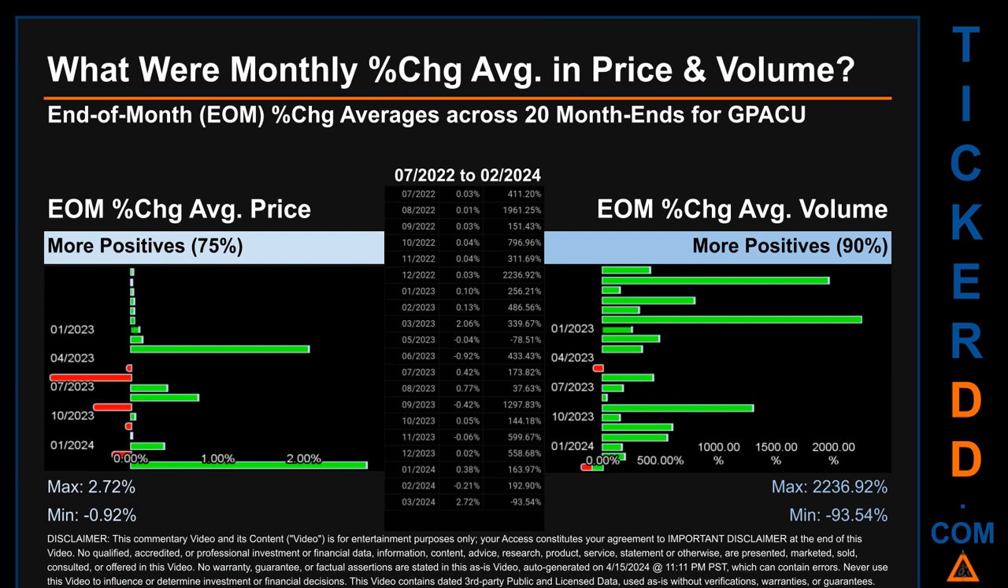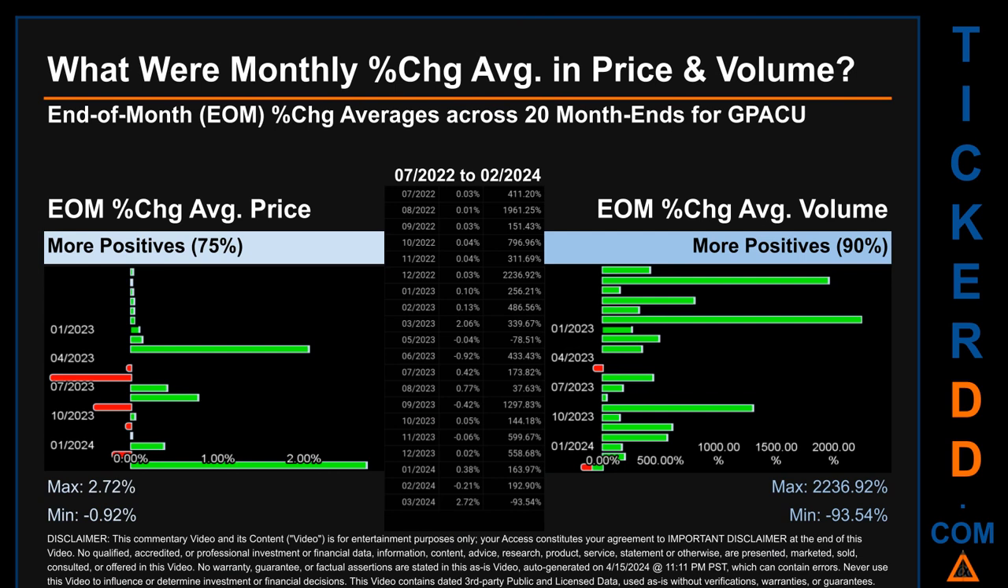What were end-of-month percentage change averages in price and volume for GPACU? The monthly average of percentage change, in price and in volume, were calculated for each of the 20 month ends. That calculation took daily percentage changes and averaged them for each given month. If a month end came out negative, then it means that the month summarily saw a negative change.